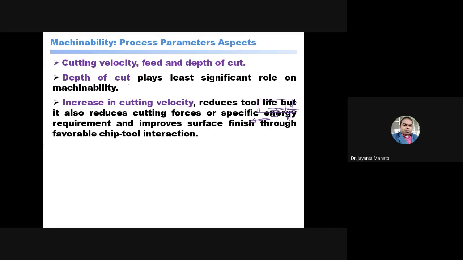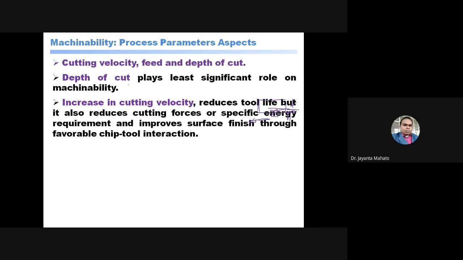Increasing the cutting velocity reduces the tool life, but it also reduces the cutting force. Okay, if you increase the cutting velocity, what happens? Tool life will reduce. But it also reduces the cutting force.